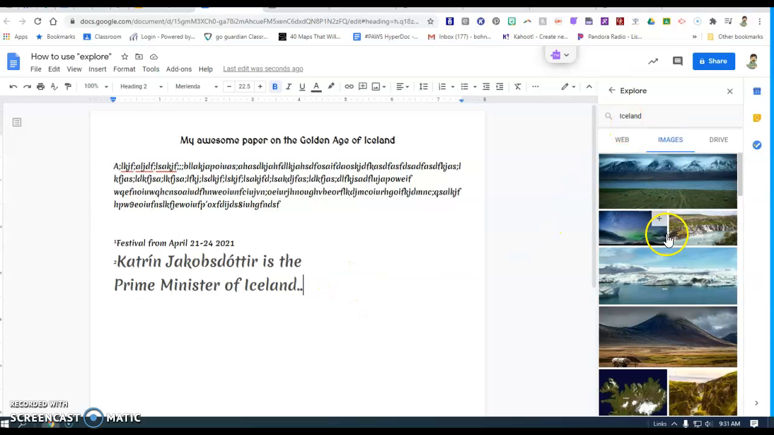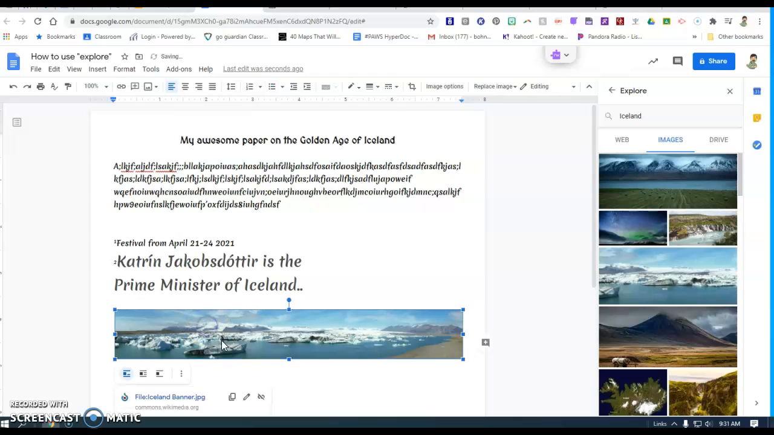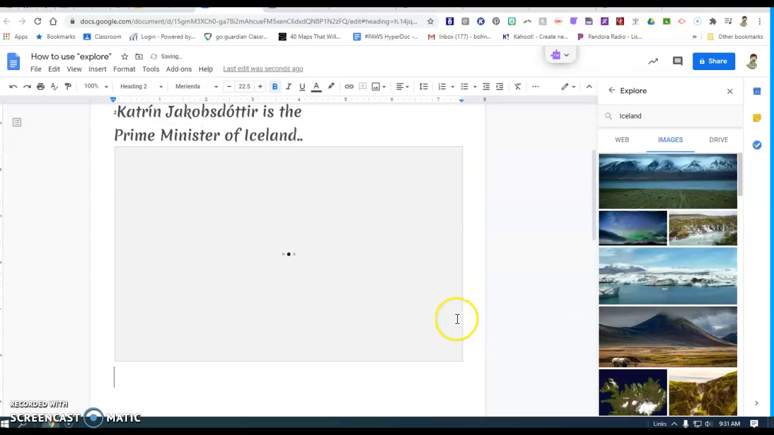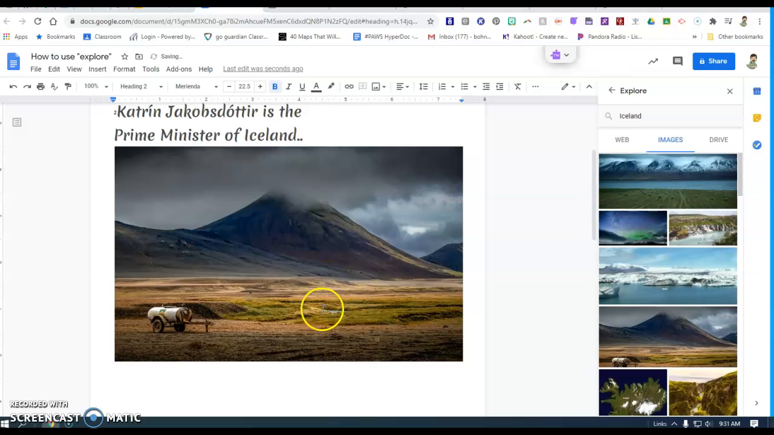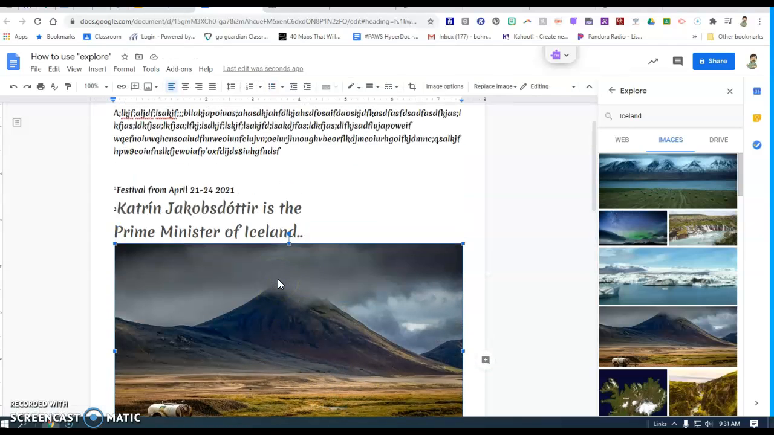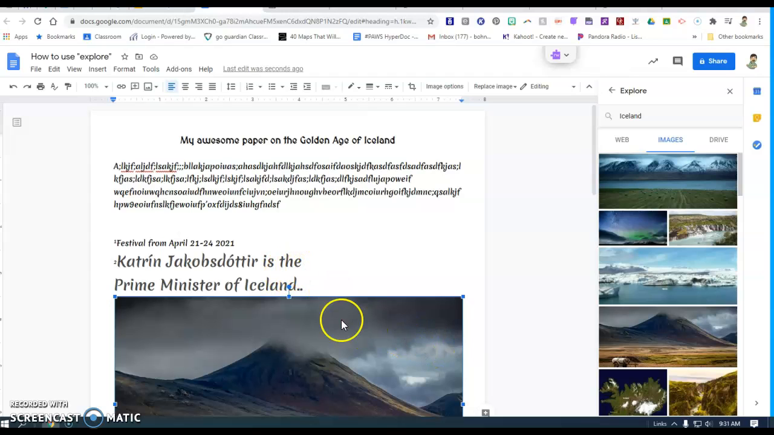If I go to images of Iceland, I could pull something out, like maybe I like this image, so I just grab it and bring it across. The nice thing about that is that now when I click on it, it gives me the source, the credit. So I don't have to do anything else with that. I could just hit the plus button, and that would stick one in too. And again, if I click on it, it gives me the source that it came from. So really cool way to give credits in a Google Doc.